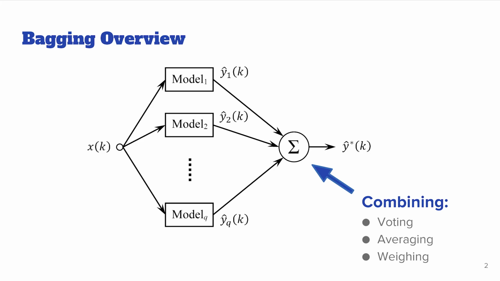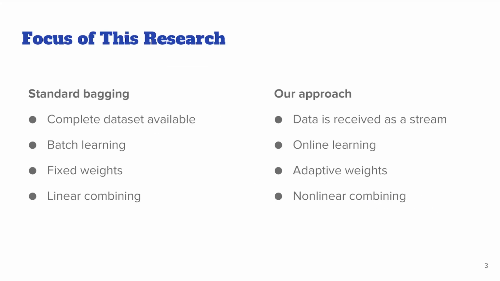There are several approaches to combining models' outputs. Voting is primarily used in classification tasks. Averaging is common for regression tasks. A more advanced approach involves a metamodel that weights each model's output, defining its contribution to the output signal. In this research, we are focusing on improving the combining part of the bagging procedure.